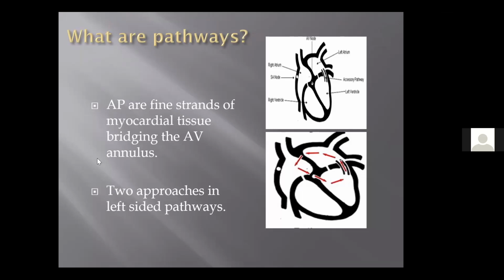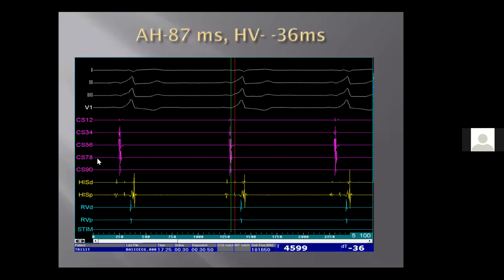And therefore, whenever you think about ablating, predominant ablations will be either on the mitral annulus when it is a left-sided pathway, or on the tricuspid annulus when you have a pathway on the right side. So your ablation will be on the annulus. And that is the whole reason for telling. So in this case, we get into the case, HV is negative.